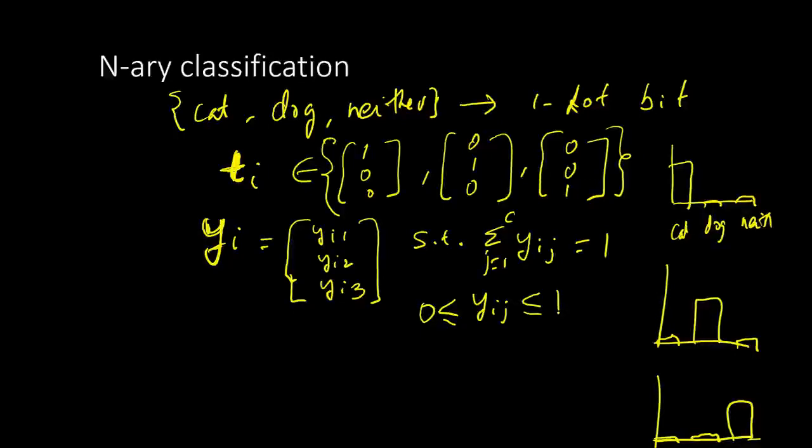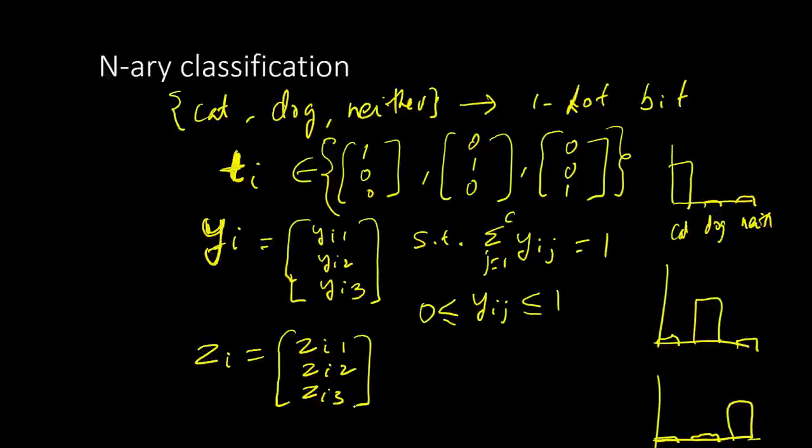In the final output we are going to have zi, and this zi is the vector zi1, zi2 and zi3. The only condition on z is that it belongs to the real line. It can be either positive or negative.